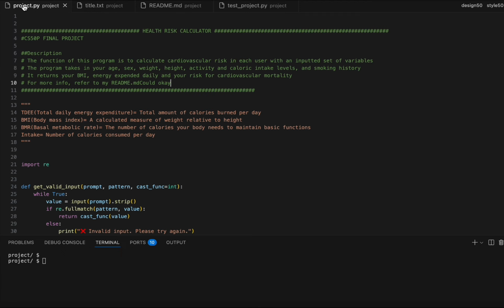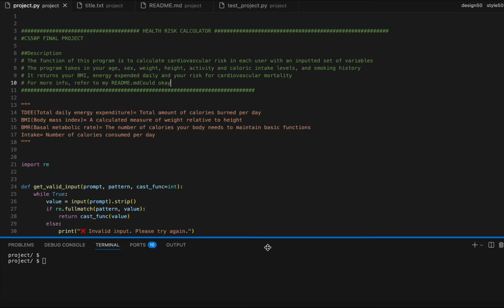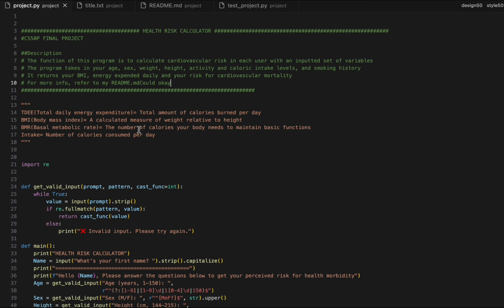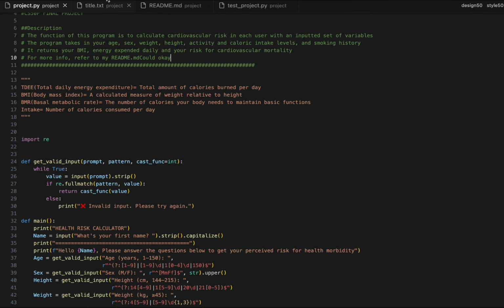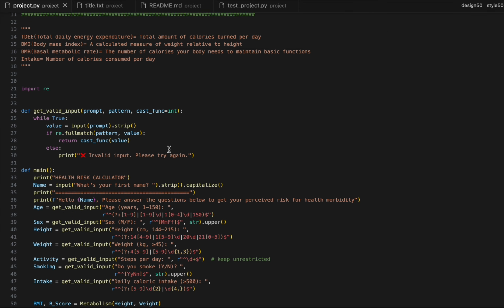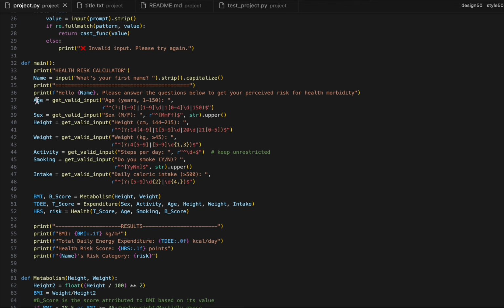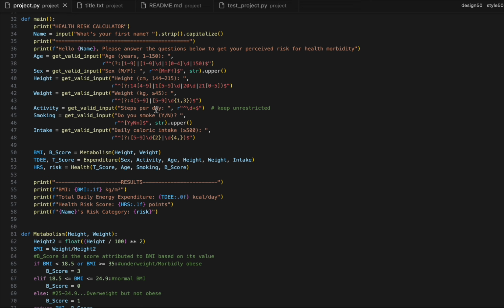So let's dive into the project itself. Going to expand the screen a little bit. The base of this health risk calculator is basically just to predict the risk of cardiovascular mortality. The code takes a variable number of inputs like your name, age, sex, height, weight, and activity. Activity is in the form of steps. The height is in centimeters and the weight is in kilograms. And also if you smoke or not, and daily caloric intake.